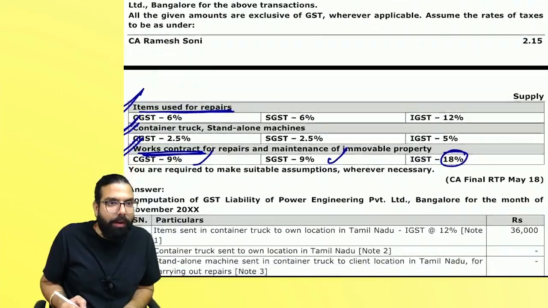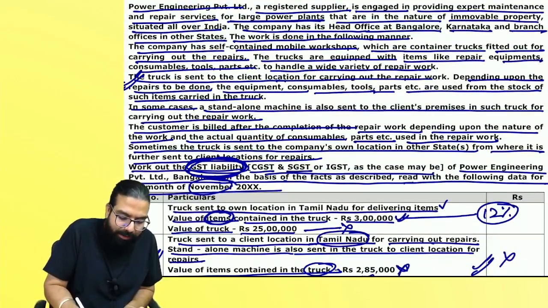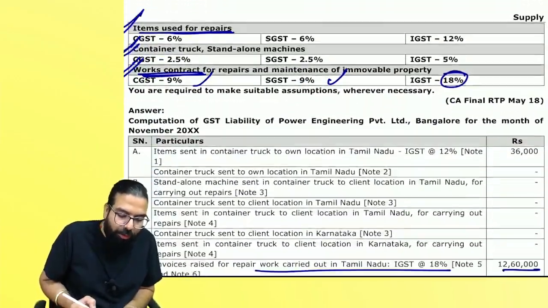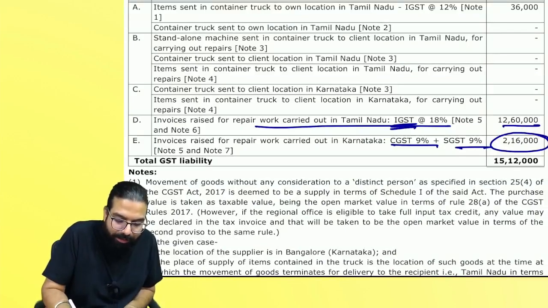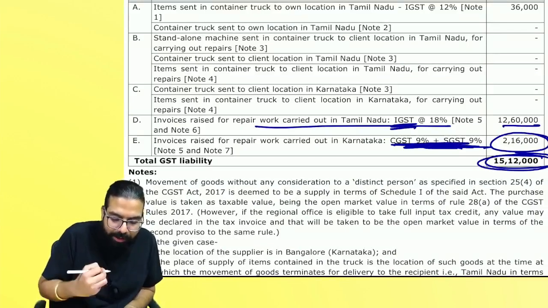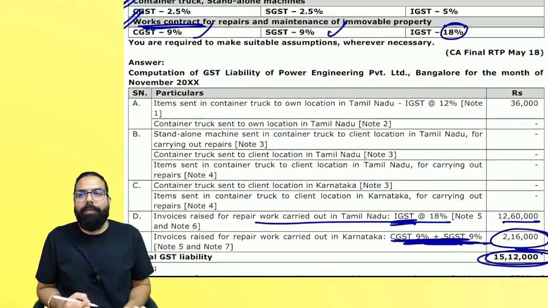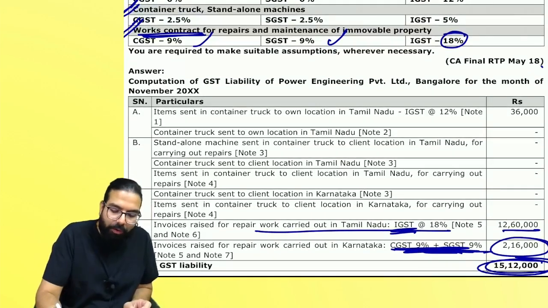Can I go ahead, everyone? And it asks whether CGST, SGST, or IGST. So you should carefully write over here where IGST will come, where CGST, SGST will come, and your total GST liability. If you do only this much and come, out of 5 marks, you will get 2.5 marks only.